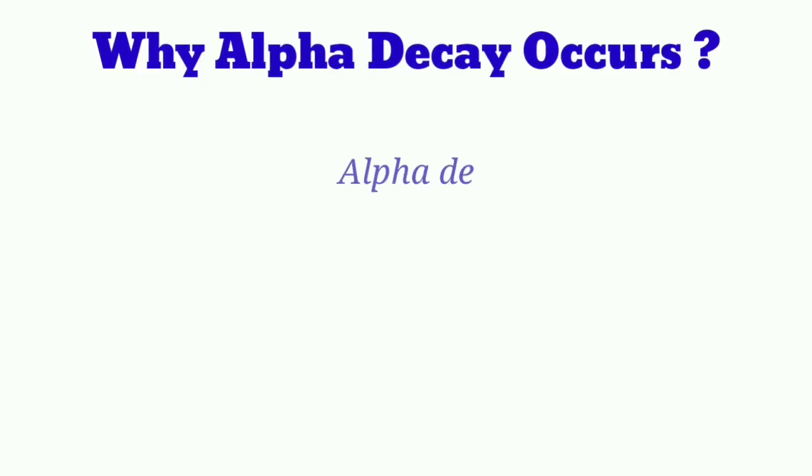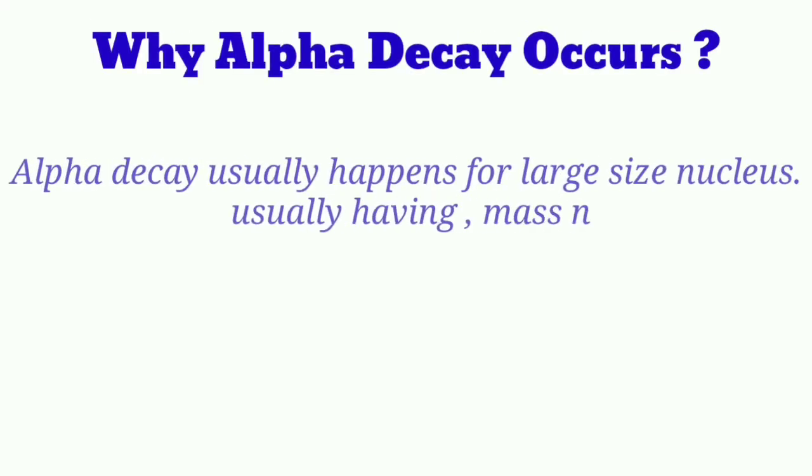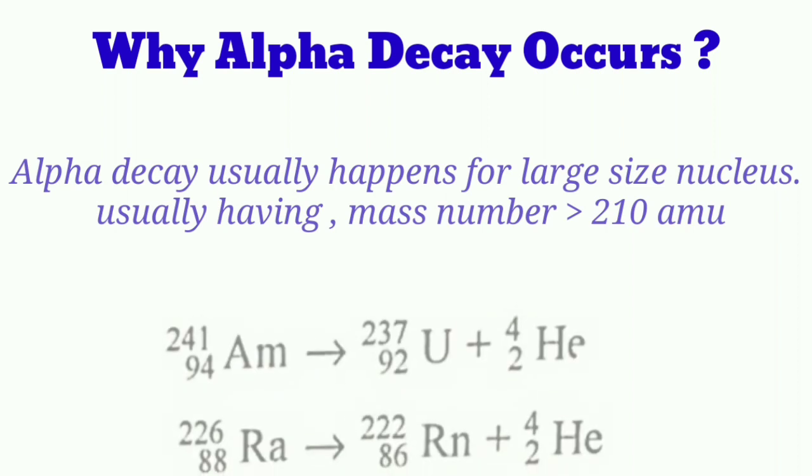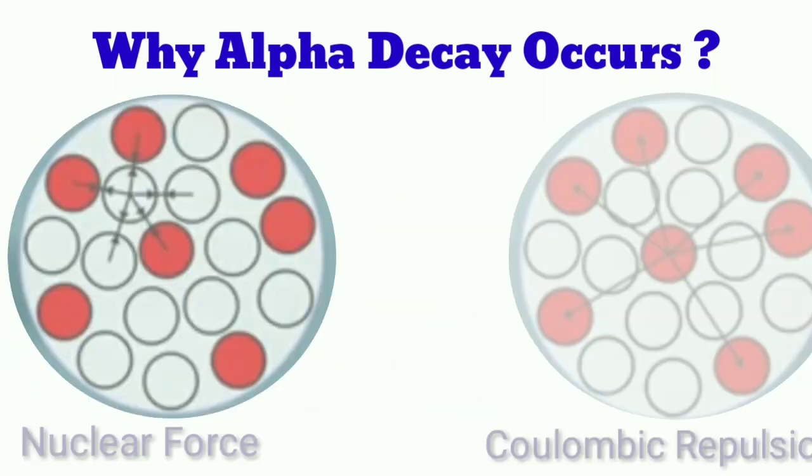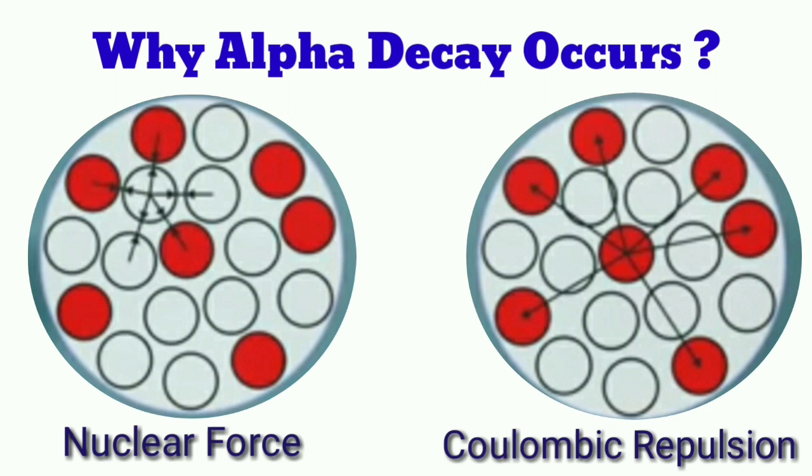Alpha decay usually happens for large nuclei, or nuclei with a mass number greater than 210. So the question arises, why does alpha decay occur for heavy nuclei? To understand why alpha decay occurs, we need to know about the nature of the nuclear force. The nucleus is held together by the nuclear force. However, there is another force within the nucleus, and that is Coulombic repulsion.